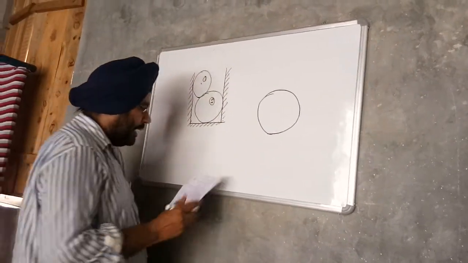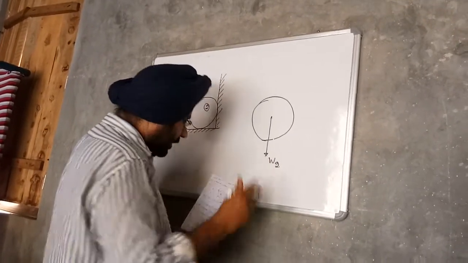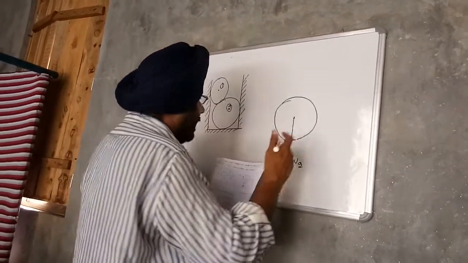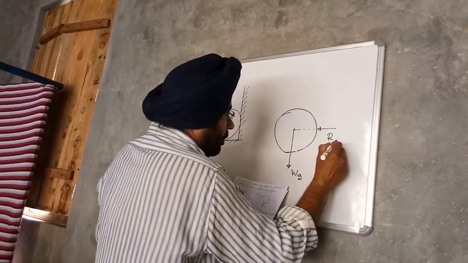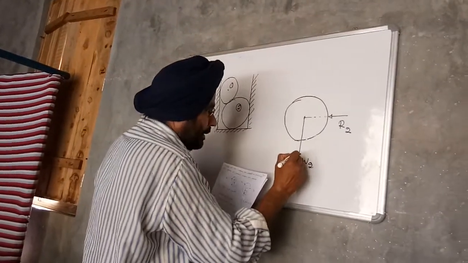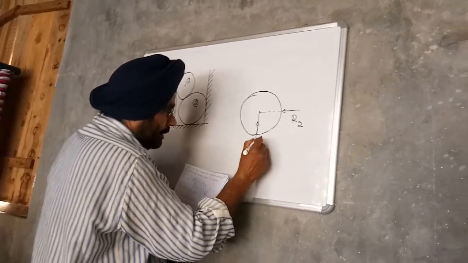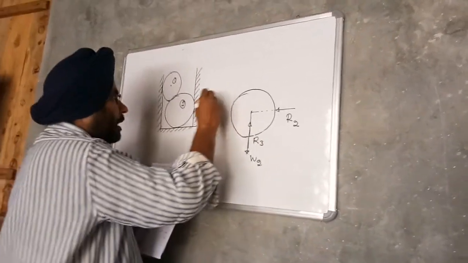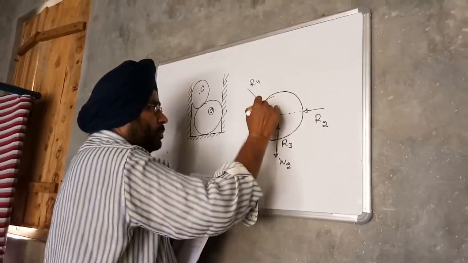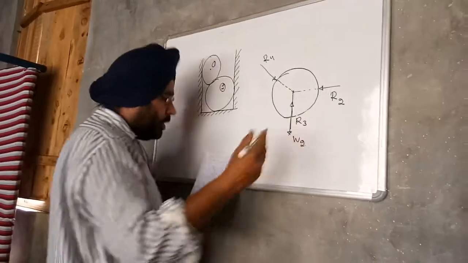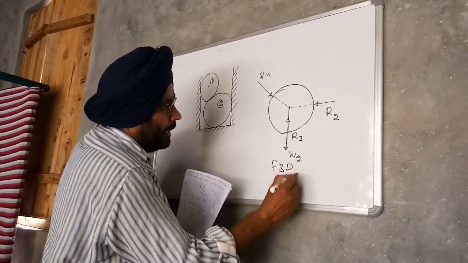The various forces acting are the weight of the cylinder W2, acting vertically downward, then R2, the normal reaction from the wall, R3, and R4. The forces, if produced, will meet at one point. So this is the free body diagram of the second cylinder.